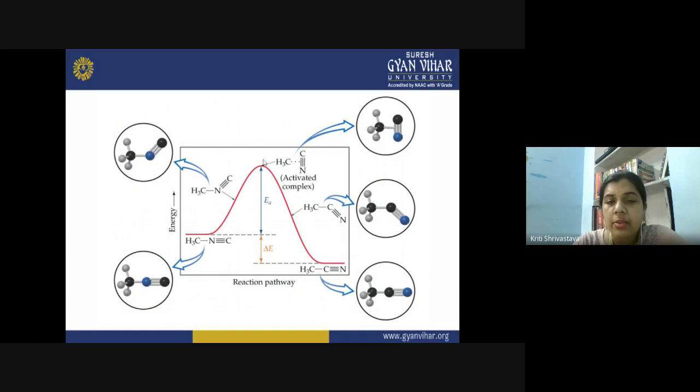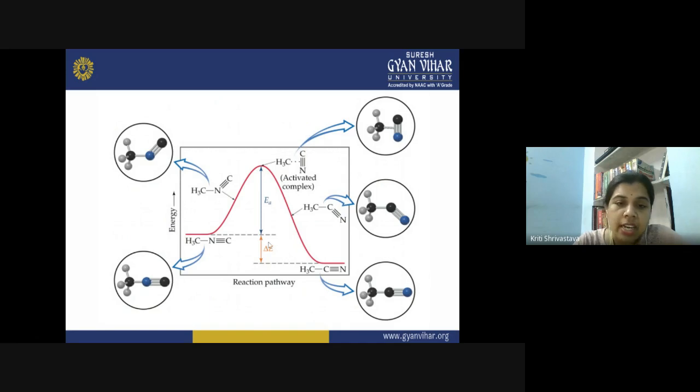At the top of this barrier, you can see that there is formation of this activated complex. So basically, the activation energy is required for the formation of the activated complex, which finally leads to the formation of product. If you are not providing the activation energy to the reactant molecule, then there will be no formation of the activated complex. And this activated complex is what? You can see that it is a high energy moiety, a high energy arrangement of the atoms inside the molecule. So this arrangement is actually responsible for the formation of product. Once you provide sufficient energy, this activated complex is formed, and finally it converts into the product.